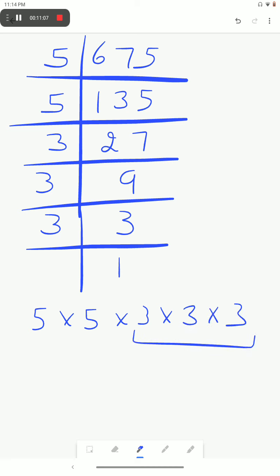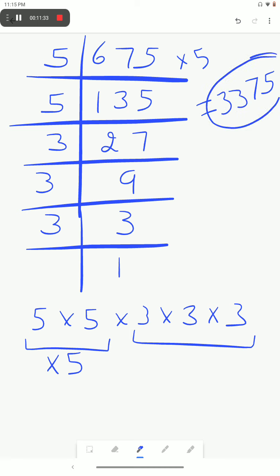Here we are getting the triplet for 3, but in case of 5, the triplet is not complete. By what number will we have to multiply it to make it a triplet? By 5. And when we multiply this number by 5, what will we get? 3375. Now 3375 is the number which is a perfect cube, which we get after multiplying 675 by 5. So 5 is the smallest number by which we should multiply it for making it a perfect cube. Now move to the next part.